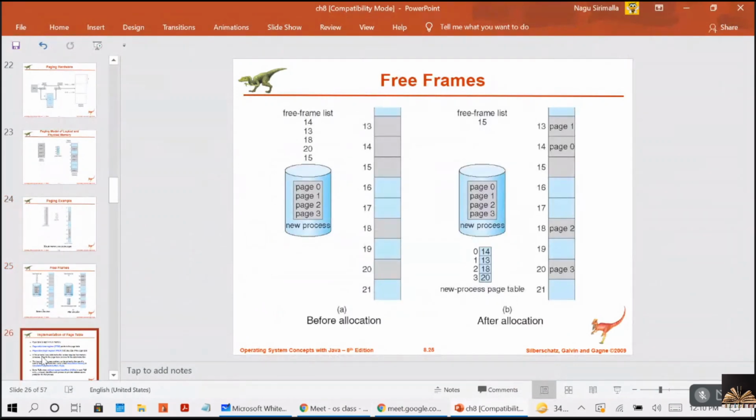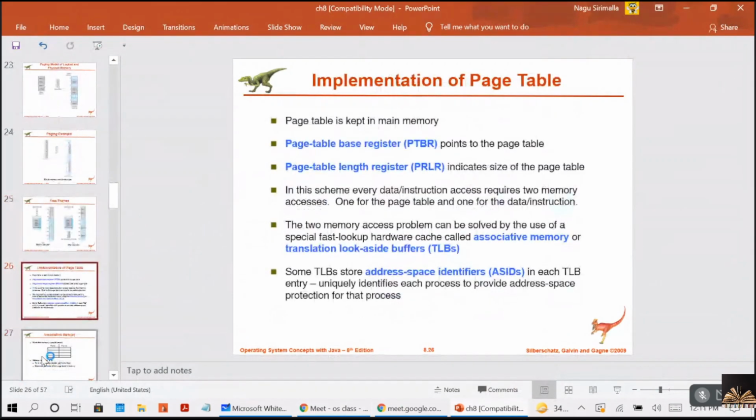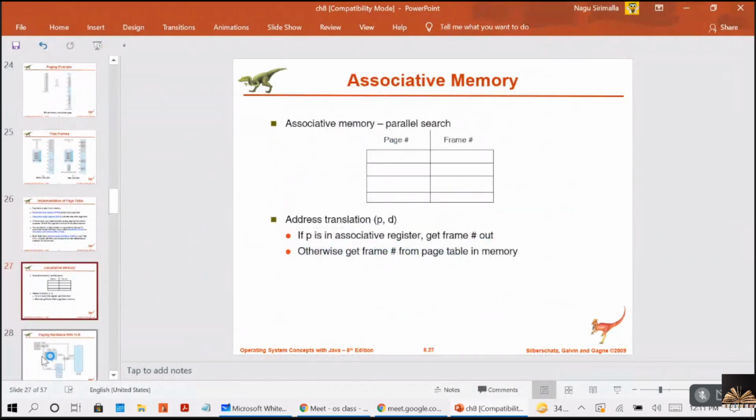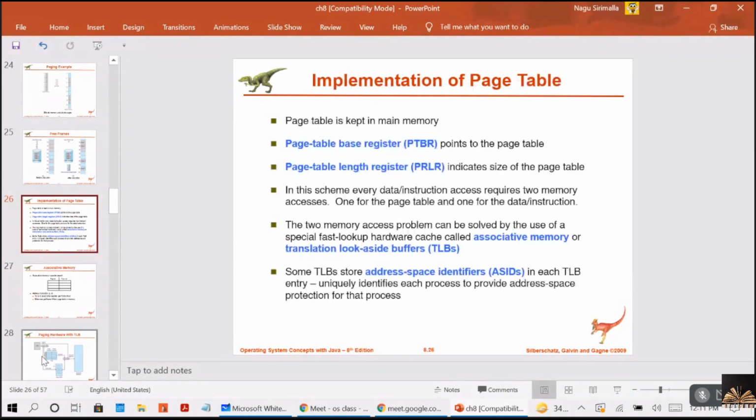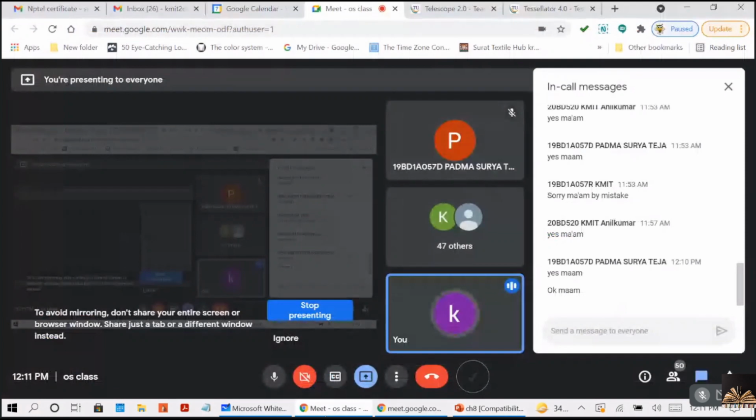Now, implementation of the page table. So this we will see now, and then there are some topics we will be discussing further. Let me have some water and come, right? Paging example also, and the limitation with paging, that is internal fragmentation, right?